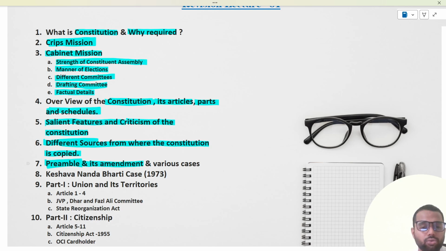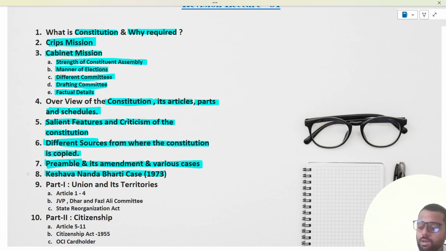We have also seen the famous Keshavananda Bharati case and its judgment with respect to amendment of the fundamental rights and the jurisdiction of Article 368, whether this includes the fundamental rights or not. Then we have seen Article 13 clause 2, whether it is applicable to the amendment of the constitution, or is only applicable to ordinary law passed by the parliament. Those details we have already discussed.